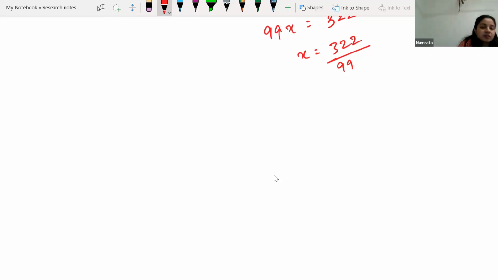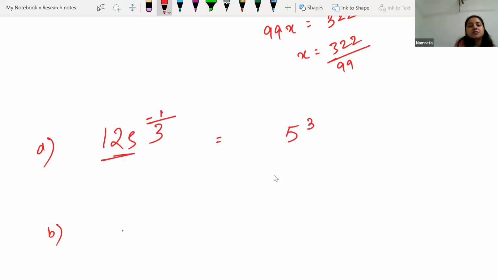If we are having 125 to the power negative 1 by 3, how can we go ahead and apply the rule of exponent over here? Can we write 125 as 5 to the power 3, and then the whole is having power negative 1 by 3? Now we can write it as 5 to the power 3 into minus 1 by 3.